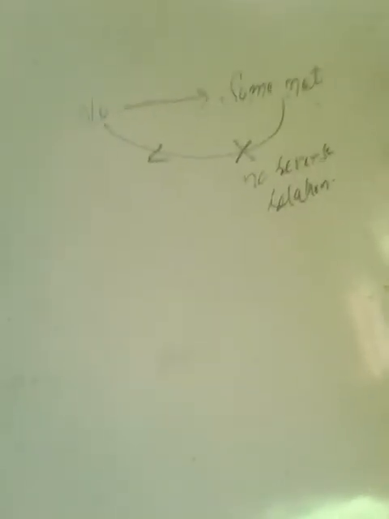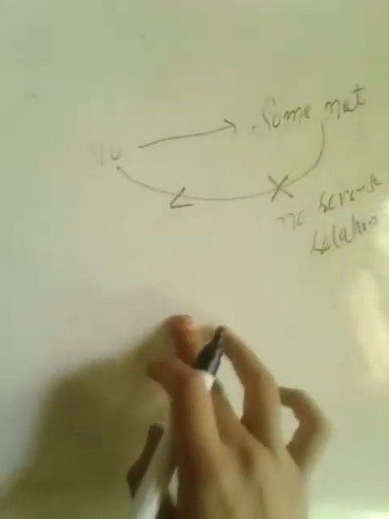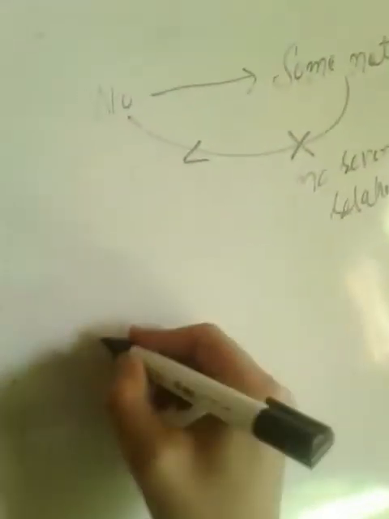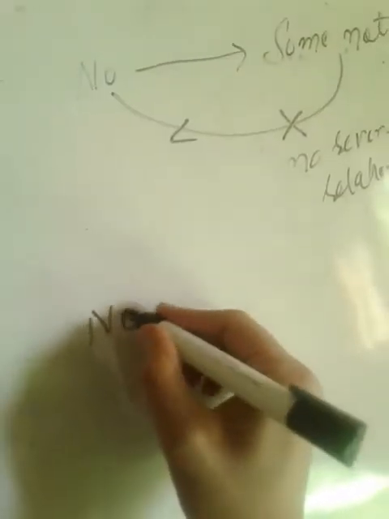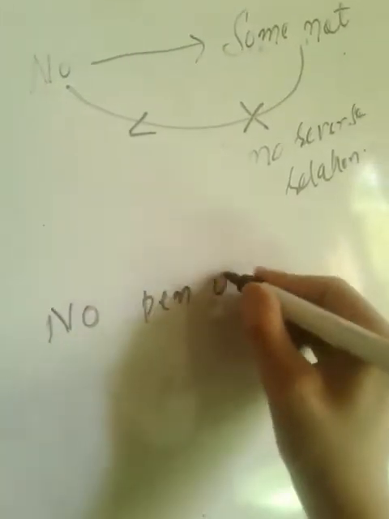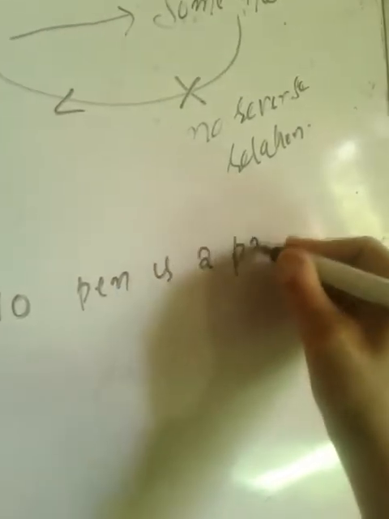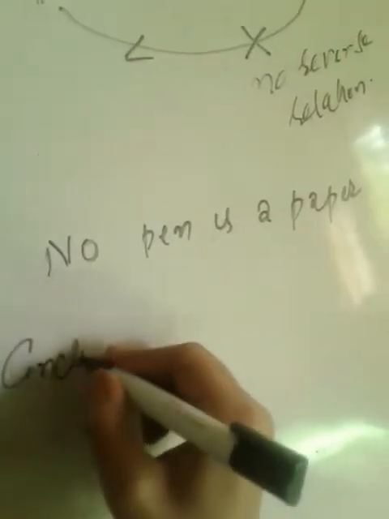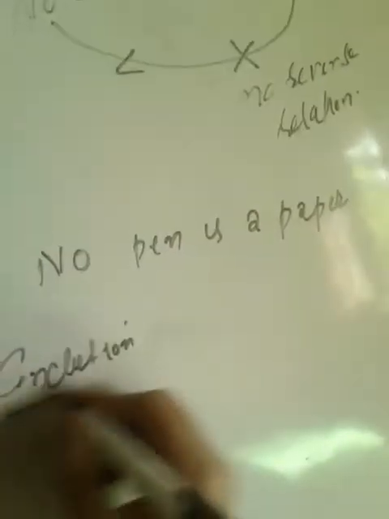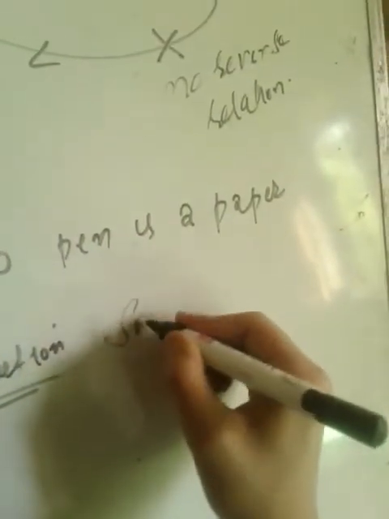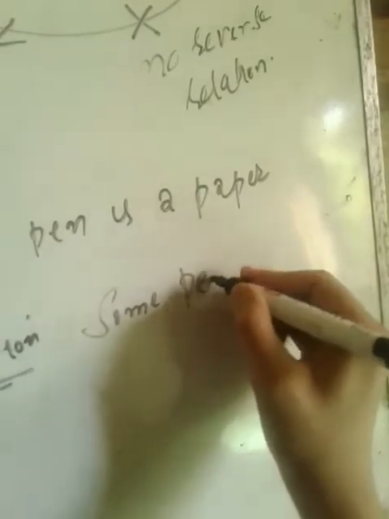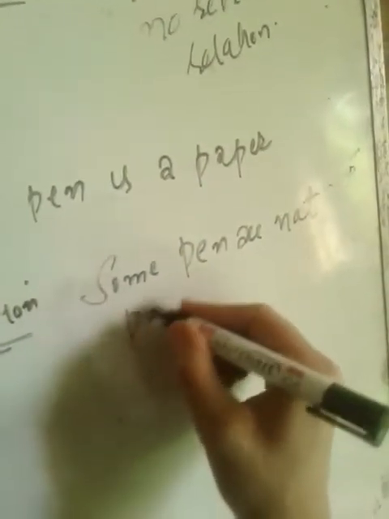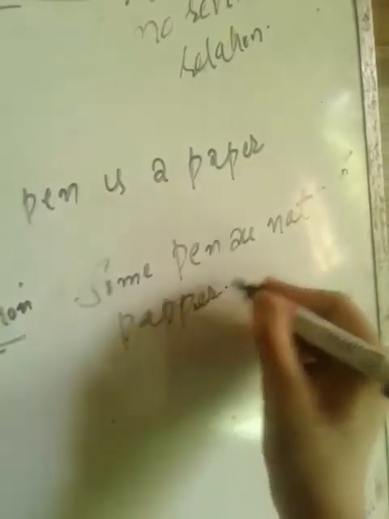For example, if we see no pen is a paper, this is the statement. Conclusion, if we have some pens are not paper, is this true?